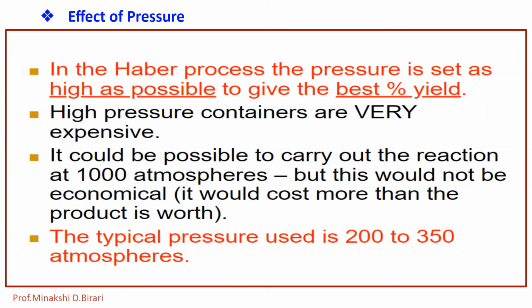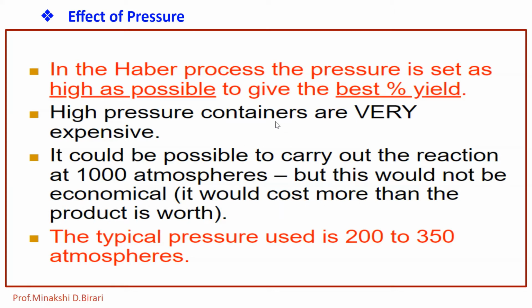So in the Haber process, the pressure is set as high as possible to give the best percentage yield of ammonia. But high pressure containers are very expensive, and it could be possible to carry out the reaction at 1000 atmospheres, but this would not be economical because it would cost more than the product is worth.